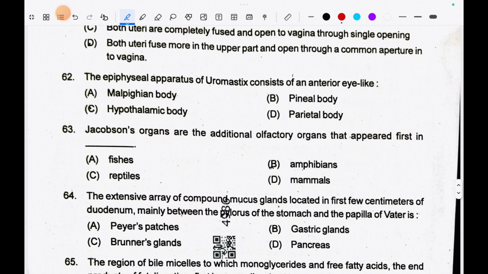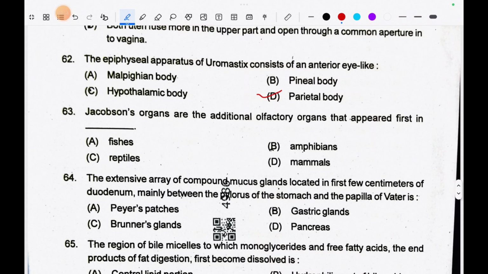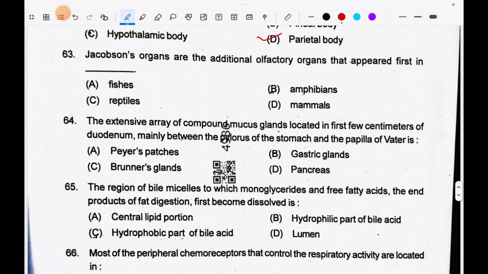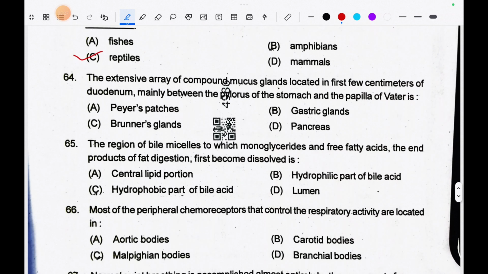Question number 62. The epiphyseal apparatus of Uromastyx consists of an anterior eye-like parietal body. Question number 63. Jacobson's organ are the additional olfactory organs that appeared first in reptiles.